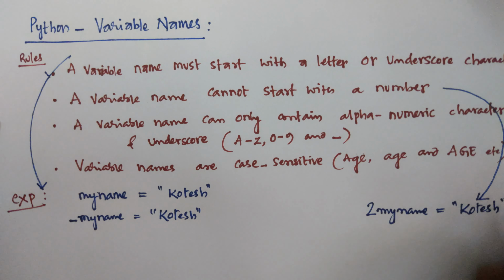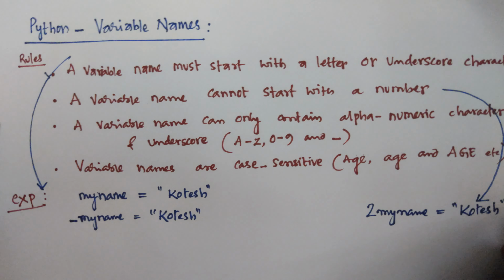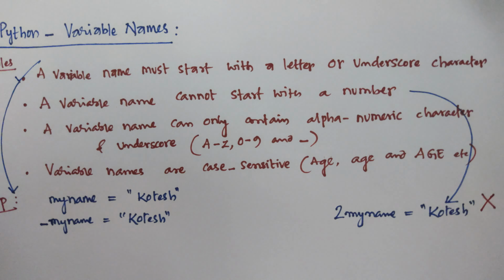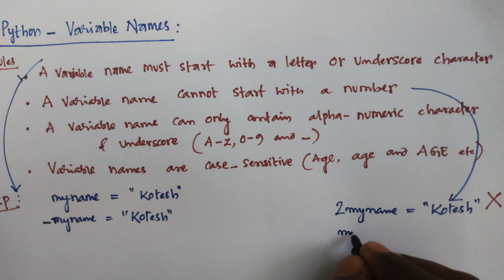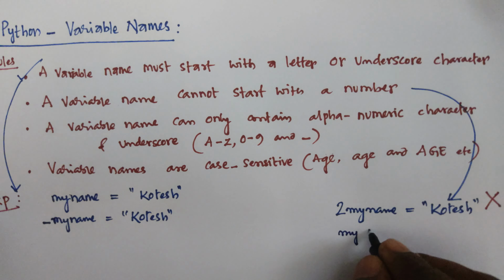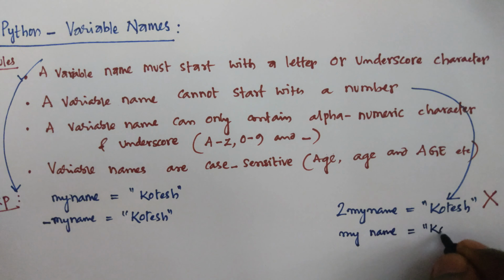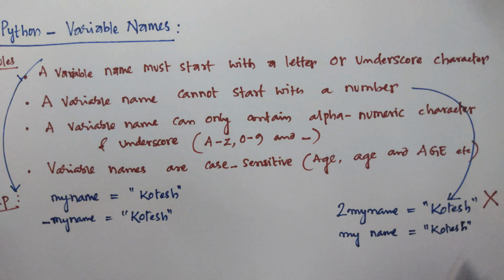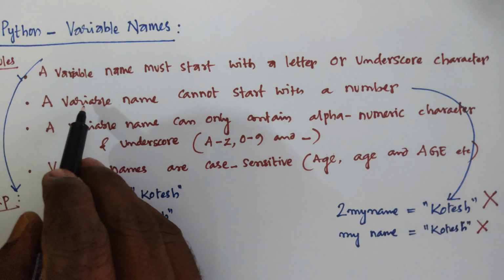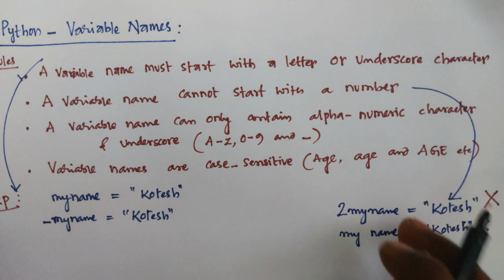This type of instruction is not legal. You will get a syntax error. Also, for example, my space name, this type of instruction is also not valid. A variable name cannot start with a number. That is the meaning of this.